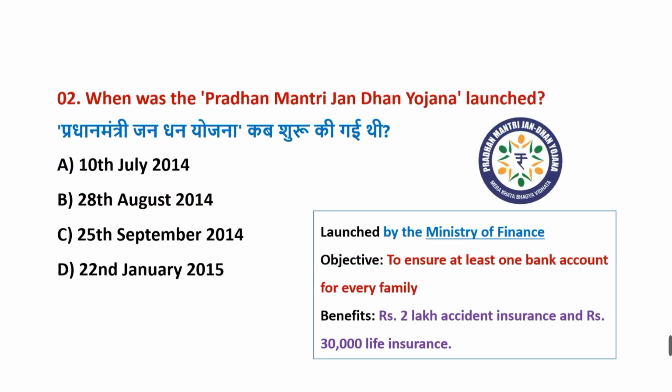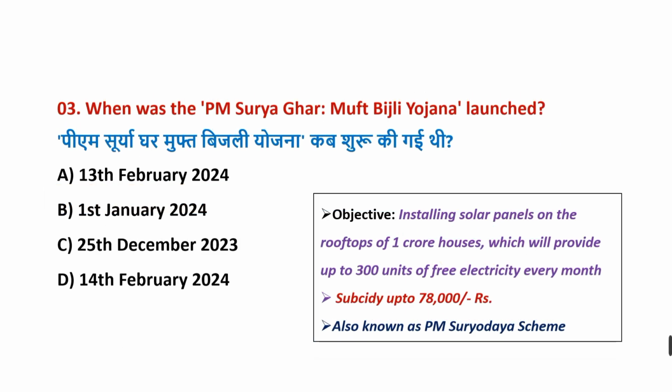When was the Pradhan Mantri Jan Dhan Yojana launched? Correct answer is option B, 28th August 2014. It is launched by Ministry of Finance. When was the PM Surya Ghar Muft Bijli Yojana launched? Correct answer is option A, 13th February 2024. It is also known as PM Suryoday scheme.